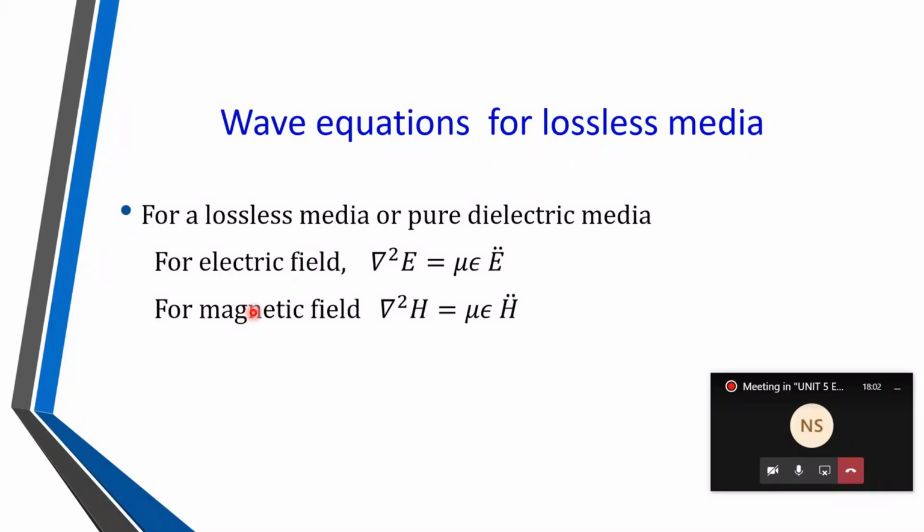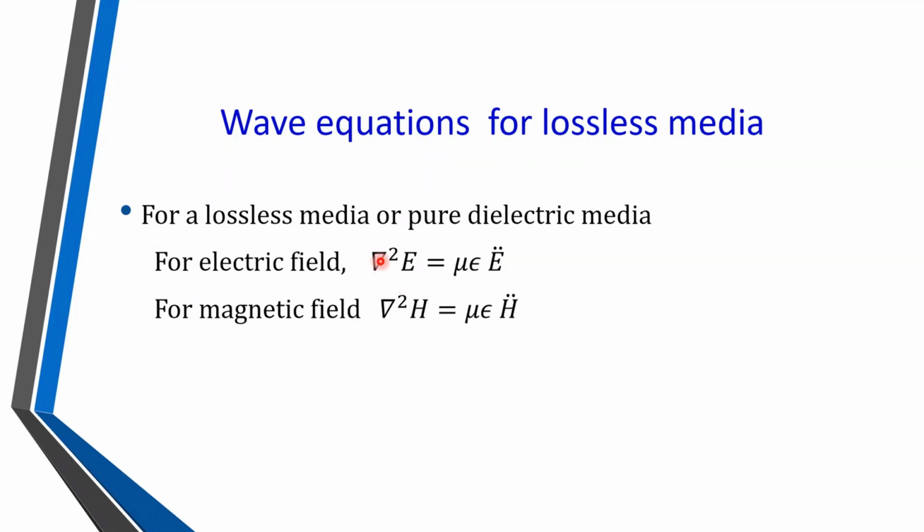For electric field we have derived del square E is equal to mu epsilon E double dot, right? And for magnetic field we have derived the second equation in terms of H, del square H bar is equal to mu epsilon H double dot. What does this equation tell? Del square means Laplacian operator and it indicates spatial variation of that particular field in space along x-axis, y-axis and z-axis. So del square is space variation and E double dot is time variation, double time variation.